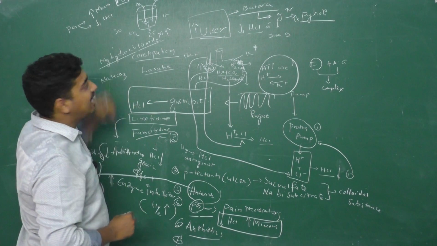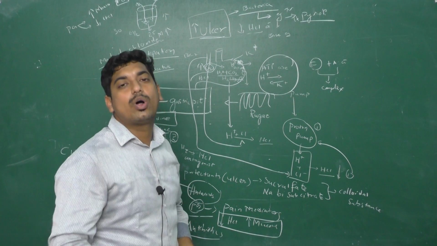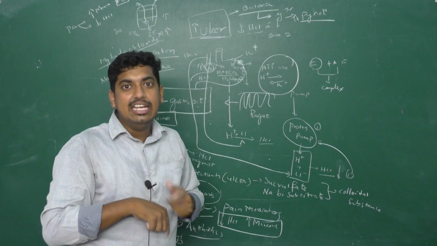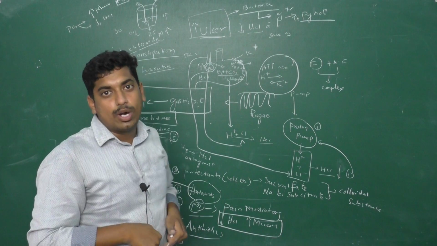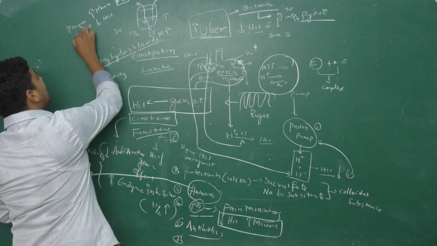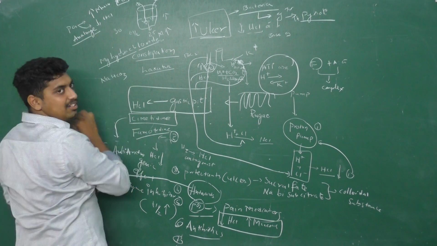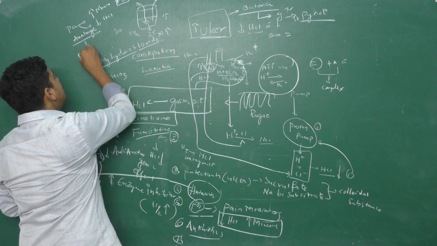We can't take prostaglandins directly because they are chemical mediators, and when taken they will be destroyed inside the human body. So we take a prostaglandin analog, which behaves the same as prostaglandin. An example is misoprostol.